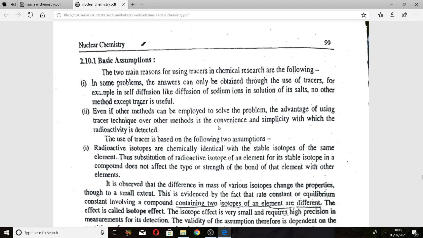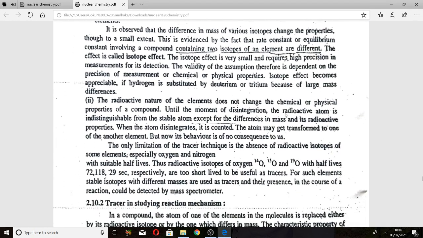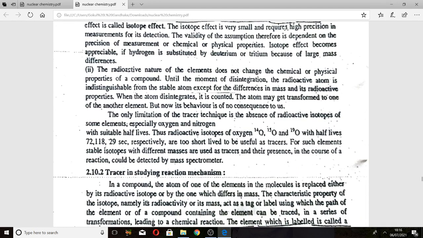Let me see the use of the tracer, which is based on other assumptions. The first assumption is that the radioactive isotopes are chemically identical with the stable isotopes of the same elements. The substitution of a radioactive isotope of an element for its stable isotope in a compound does not affect the type or strength of the bond of that element with other elements. This is the first assumption. The second assumption for the use of a tracer is that the radioactive nature of the elements does not change the chemical or physical properties of the compounds.